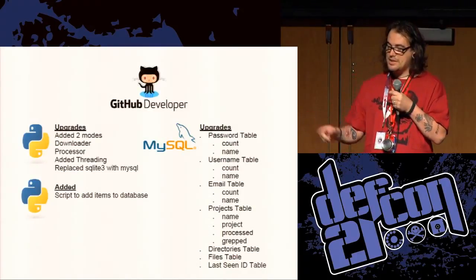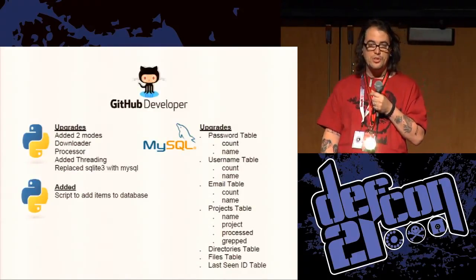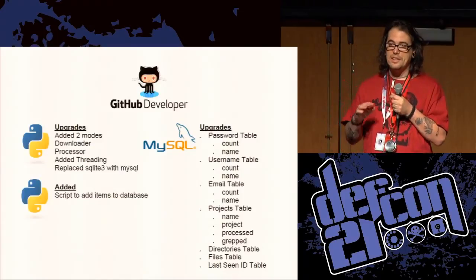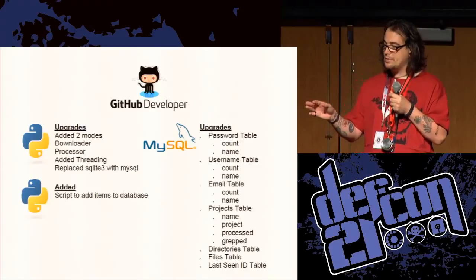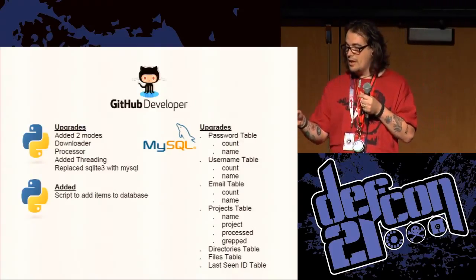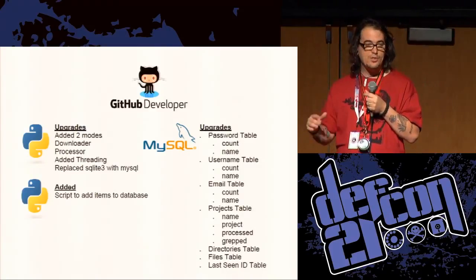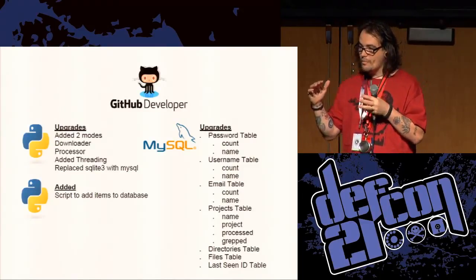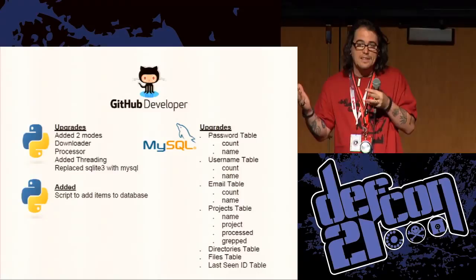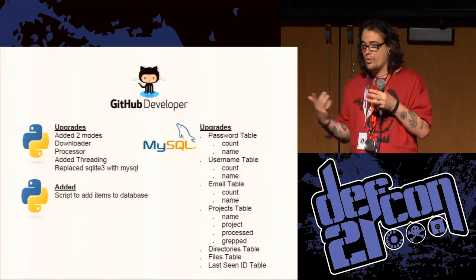The MySQL database, that is what I upgraded the most. I've actually created a table to keep track of more project information, and the usernames and passwords and everything now has its own table. And I'm keeping track of the last seen ID so that I don't have to start over or repeat myself.